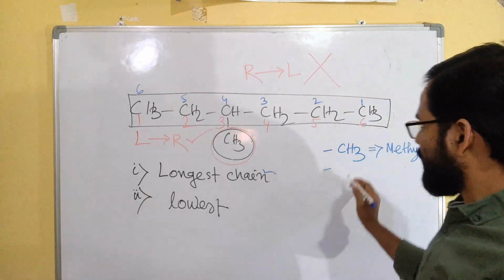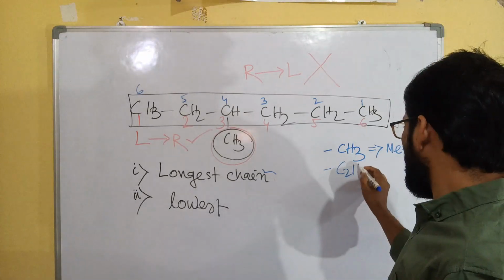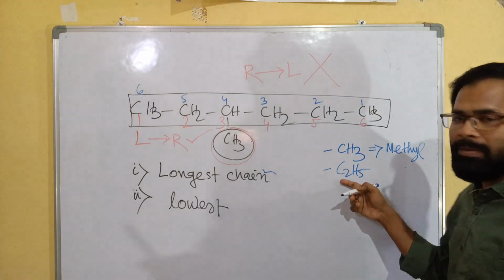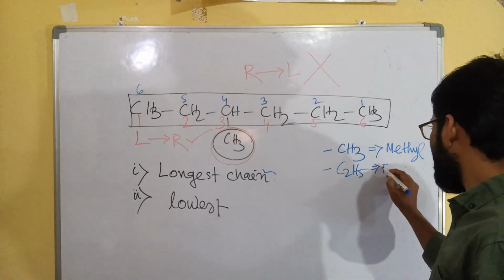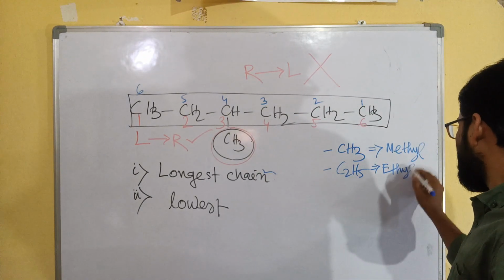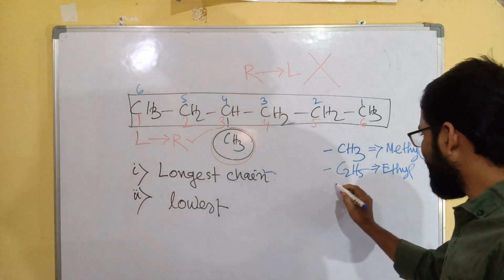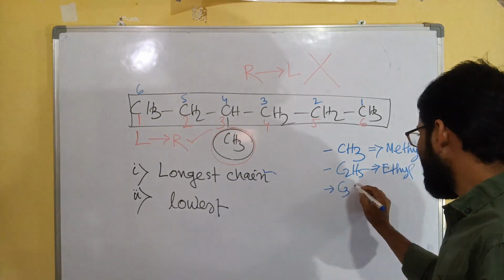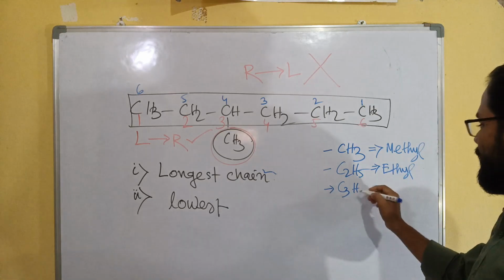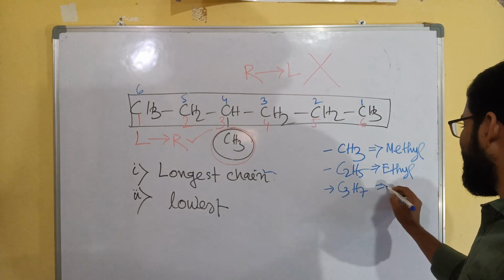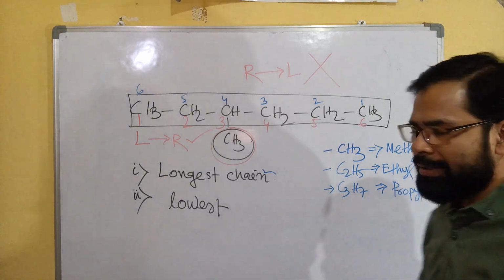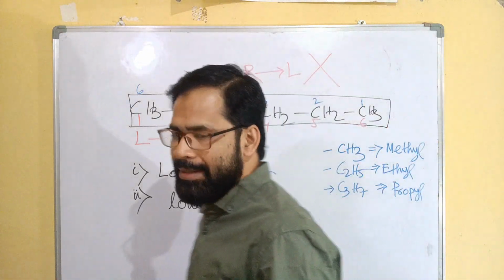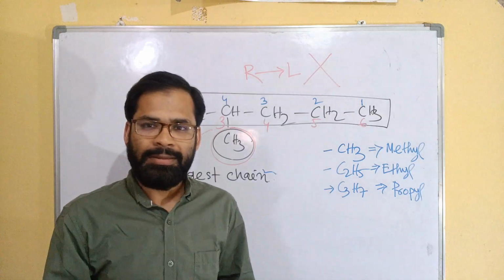If C2H5, two carbon branching or substituent, that will be ethyl. Three carbon, C3H7, that will be propyl, and so on: butyl, pentyl, hexyl, like this.